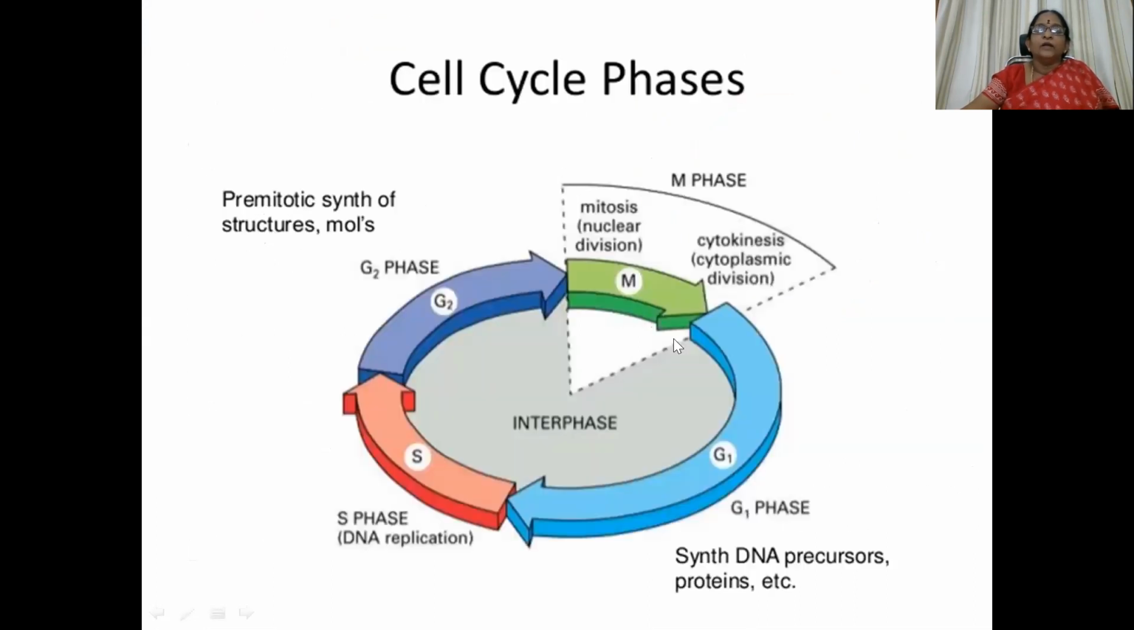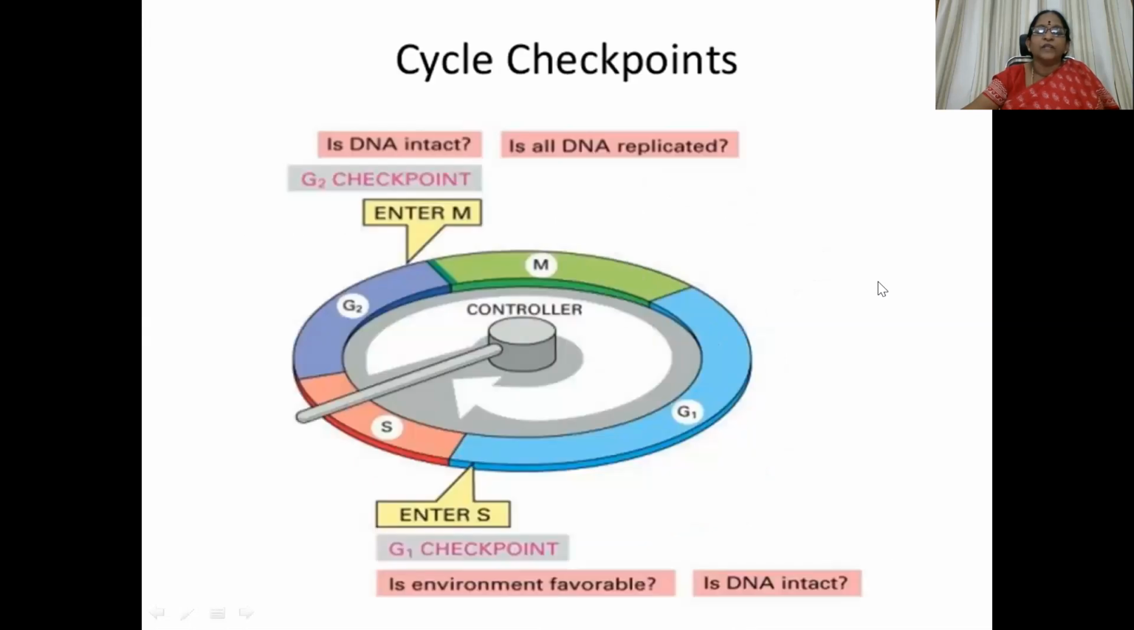Okay. Then here you can see another picture, the same thing. This is G1, this is S phase, this is G2 phase, and this is M phase. Mitosis happens, nuclear division as well as cytokinesis. So here you can see between G1 phase and S phase, this is one checkpoint. So this is the novel drug therapy, that's what we just now discussed. So we are going to target this checkpoint. And another checkpoint is seen between G2 phase and M phase.